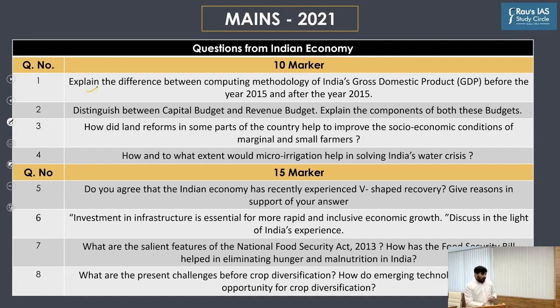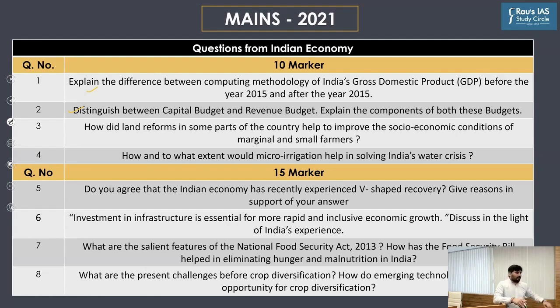Okay. Secondly, the second question was: distinguish between capital budget and revenue budget. Explain the components of both of these accounts. As far as this particular topic is concerned, this is more of a prelims topic. So when we prepare for the prelims, we discuss the components of the revenue account and the components of the capital account. So it is more likely to be asked in the prelims examination.